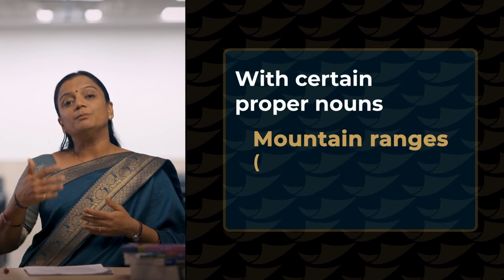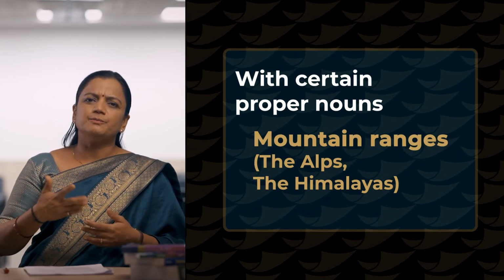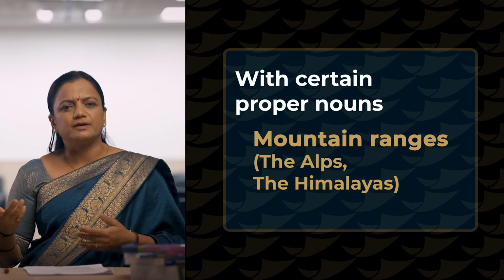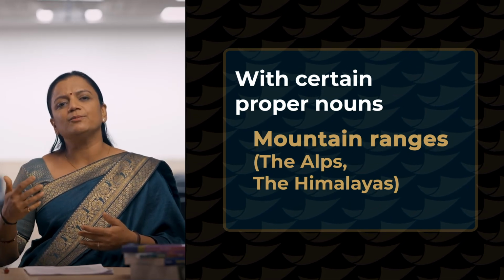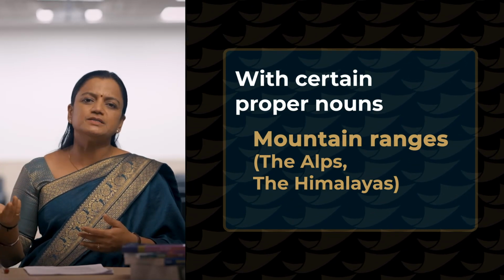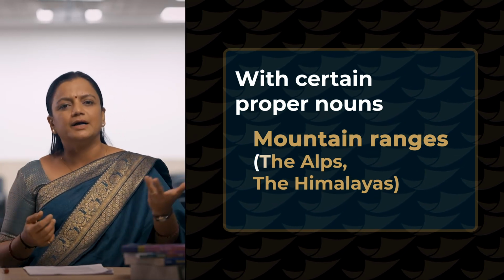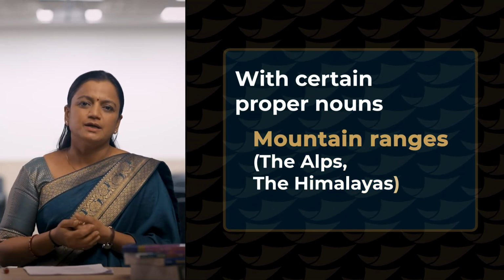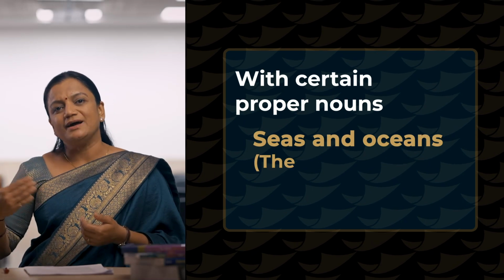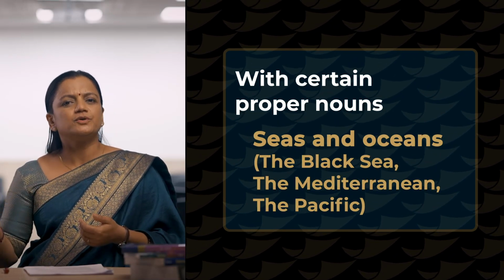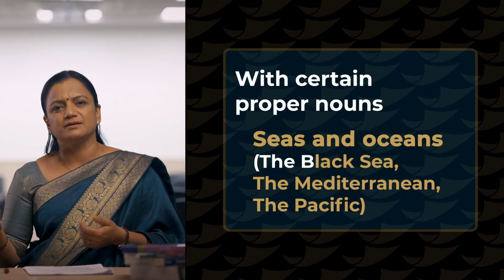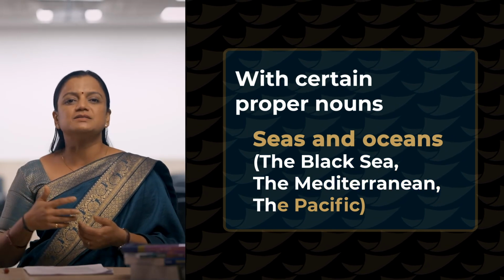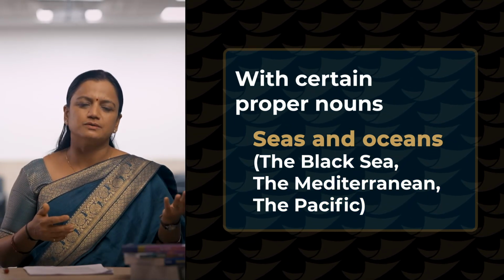Now, when I talk about mountains, we cannot place the before the name of a single mountain, but when I want to mention the name of a mountain range, I can place the over there. For example, the Alps and the Himalayas. Then talking about seas and oceans, we place the before them also. For example, the Black Sea, the Mediterranean Sea, the Pacific Ocean, the Atlantic Ocean, right?